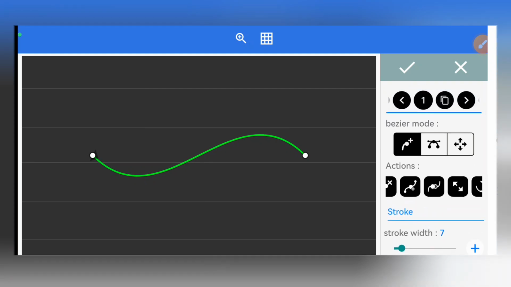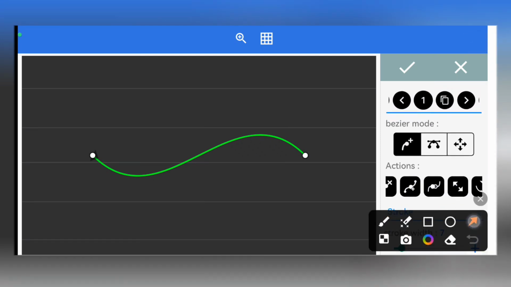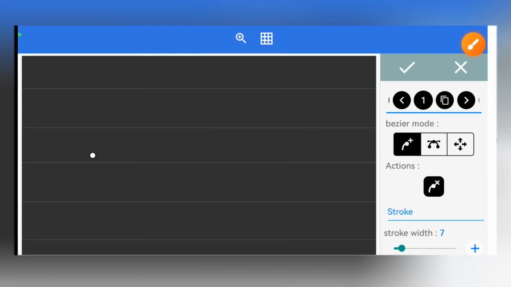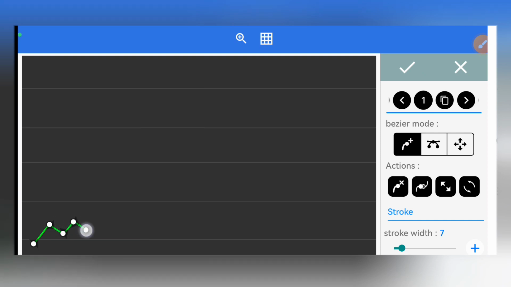And then once you're done selecting the stroke size, you can come here and select this action tool, the first action tool right there. This will help you remove one point, and then you're left with only a single point. And then you can move the point to where you want it to start from. So we're going to be moving it down just like this. And after moving it down, then you can go ahead to click on the first Bezier mode right there. So now you can go ahead to create your graphs. So this is very easy. You just have to be drawing the lines in the directions that you want the graph to be created in.